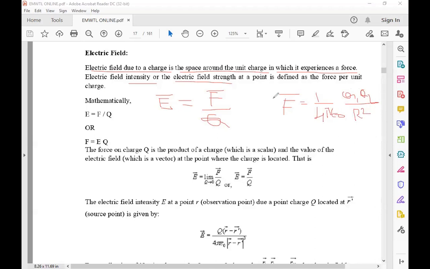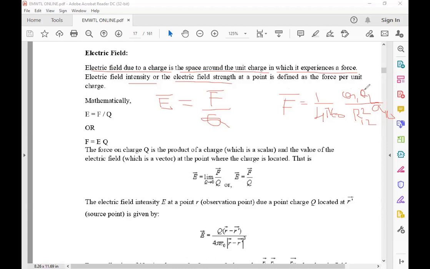When I am showing it as a vector, F bar means along the base vector A12 bar. If the distance is from 2 to 1, it becomes the base vector A21.